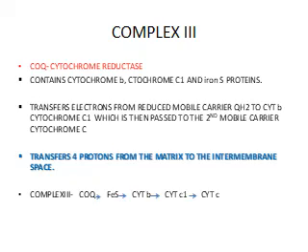So in the diagram of complex 3, you can see the passage of electrons from coenzyme Q to iron sulfur clusters, then from there to cytochrome B, cytochrome C1 and finally to the mobile carrier, cytochrome C.